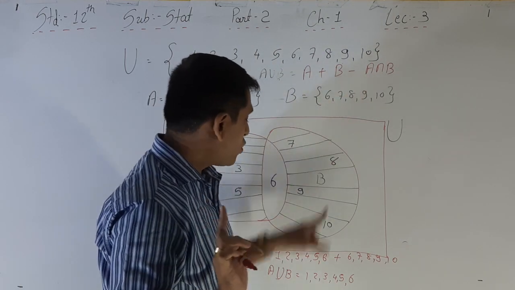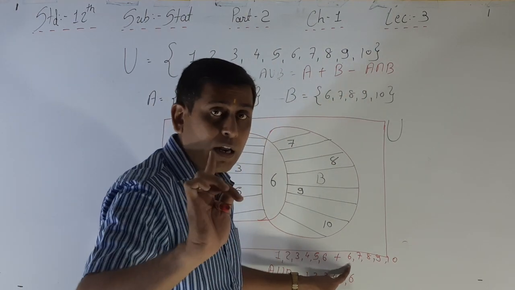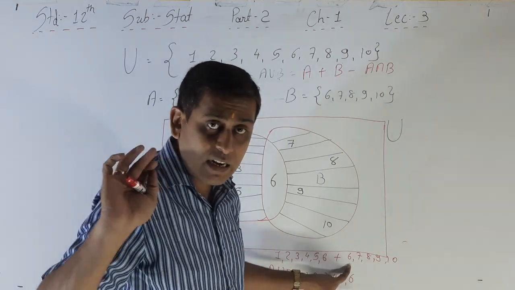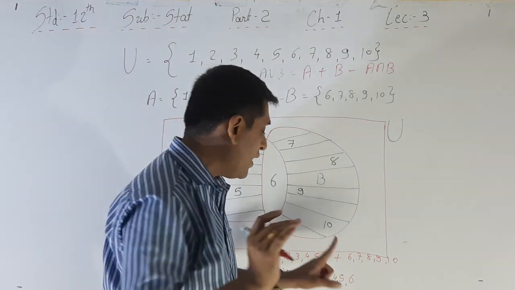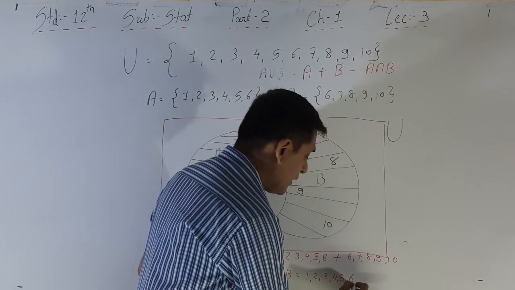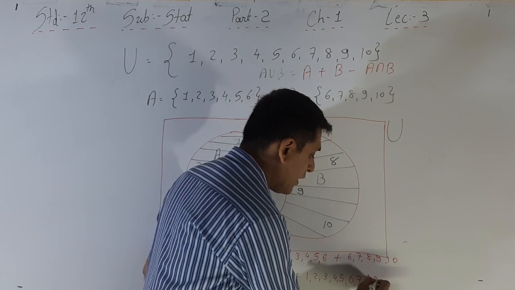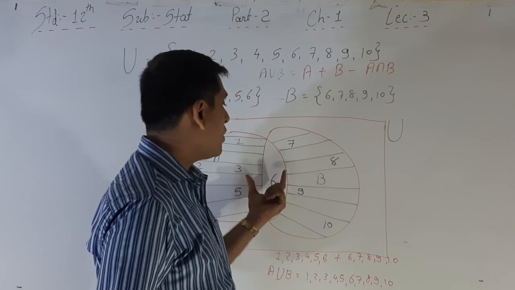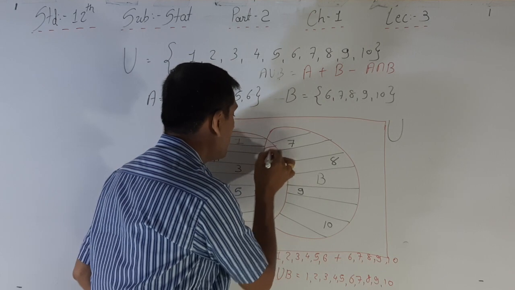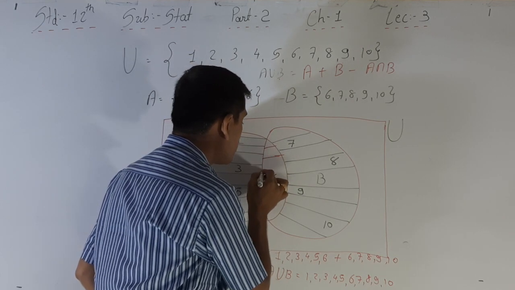So 6 appears 2 times, and 1 time we will deduct that, and that's why 6 is there only 1 time, then 7, 8, 9 and 10.